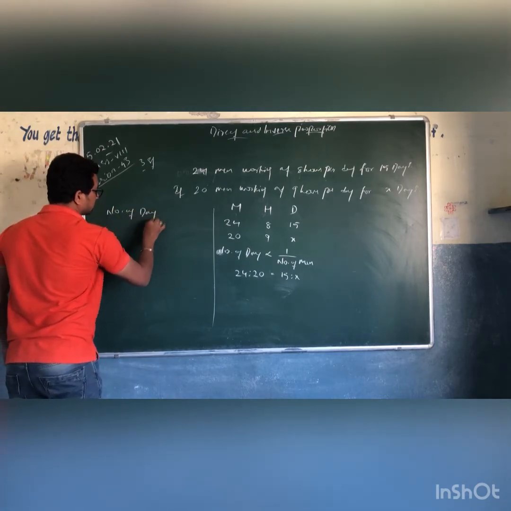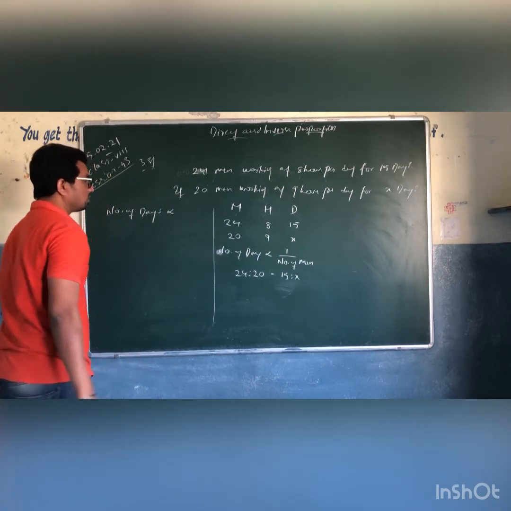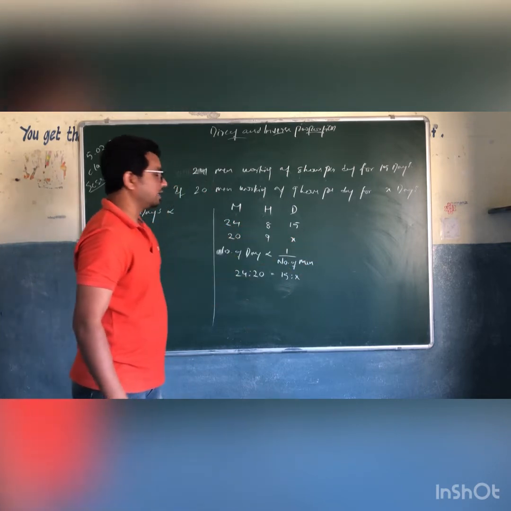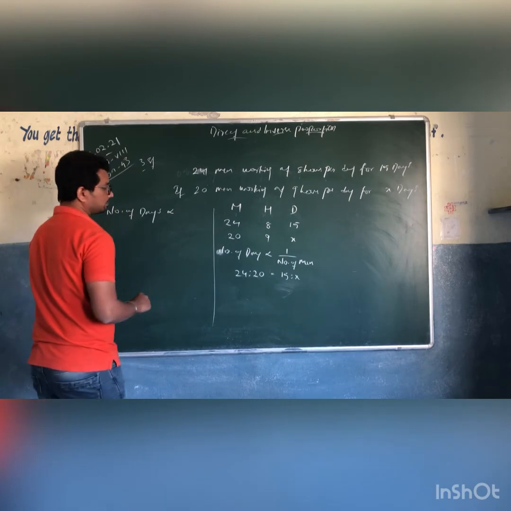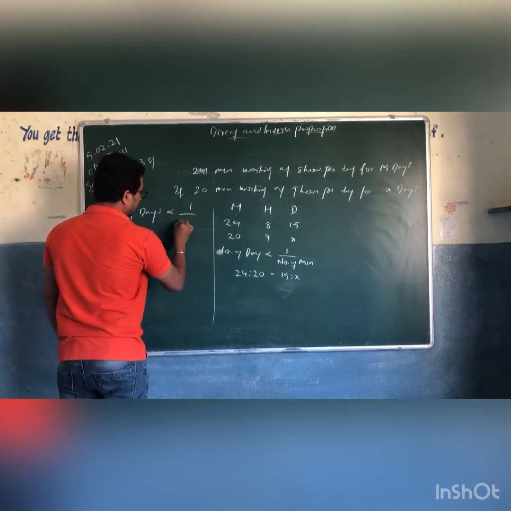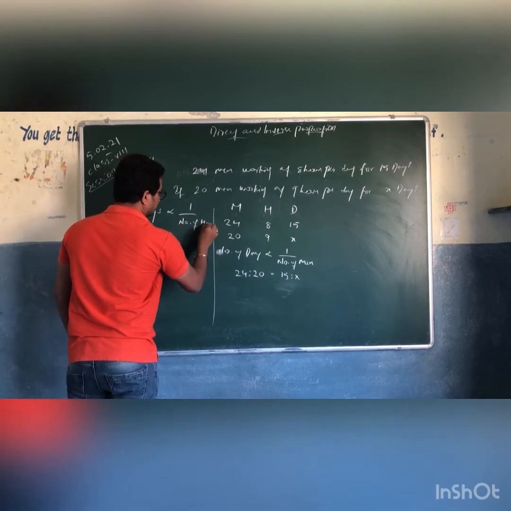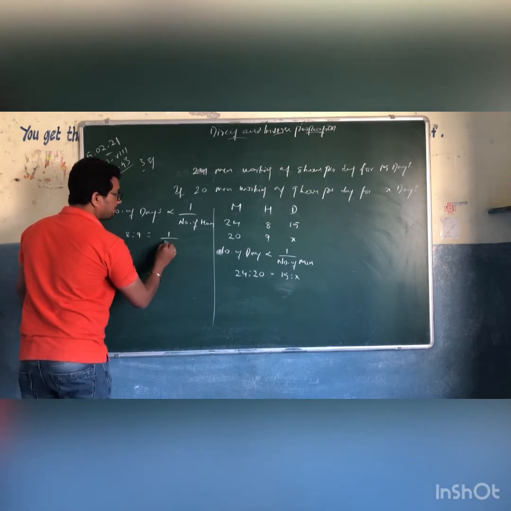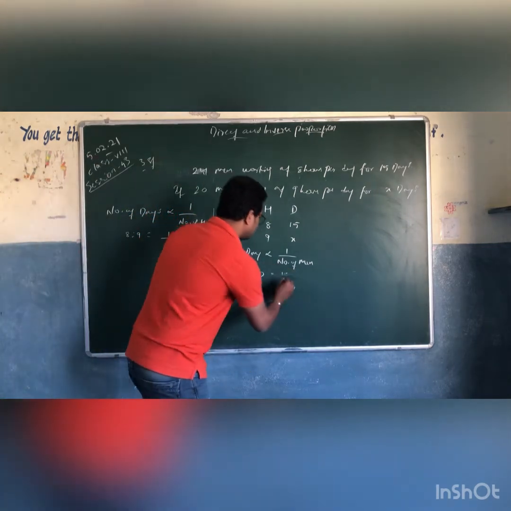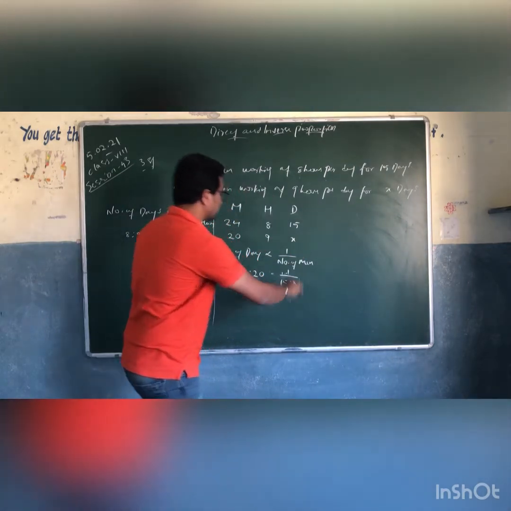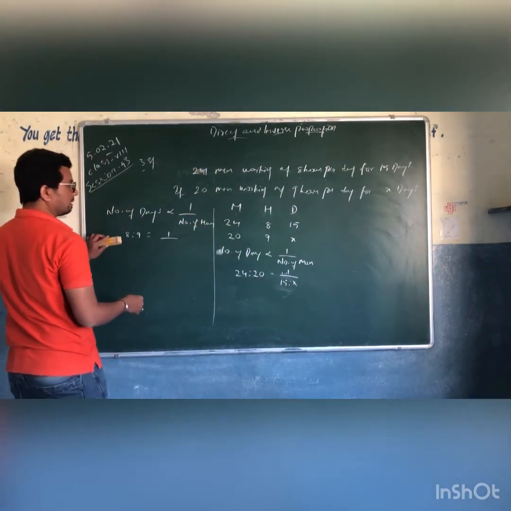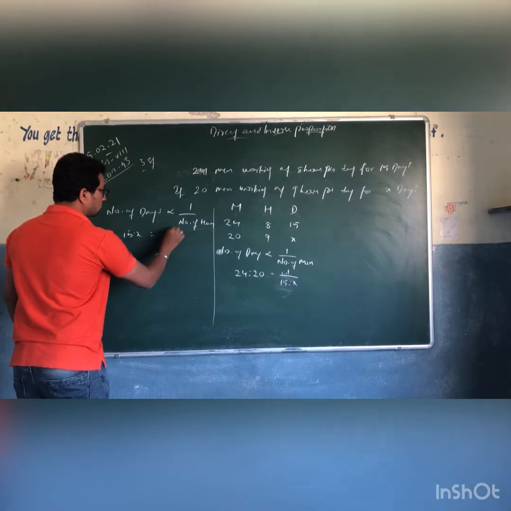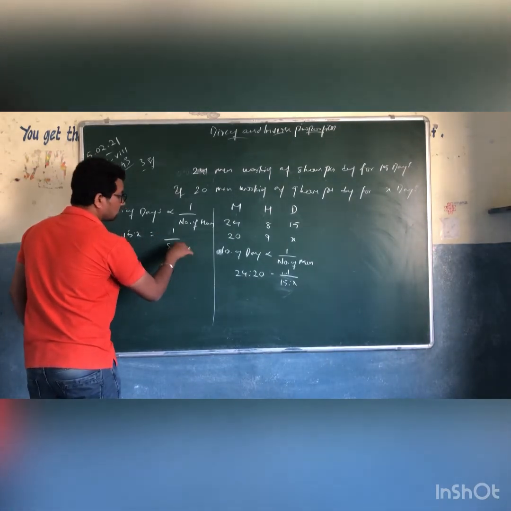Number of days and hours: hours is increasing, number of days will decrease. So this is also inverse proportional. Number of hours 8 is to 9 equals 1 by 15 is to 1 by X. And here 1 by number of days, 15 is to X, equals 1 by 8 is to 9.